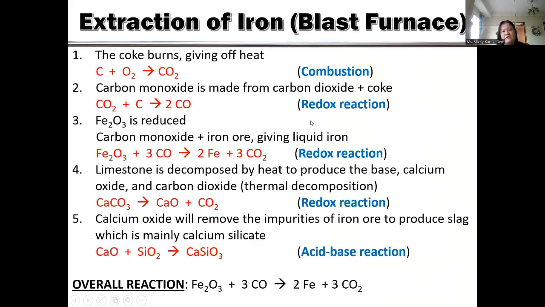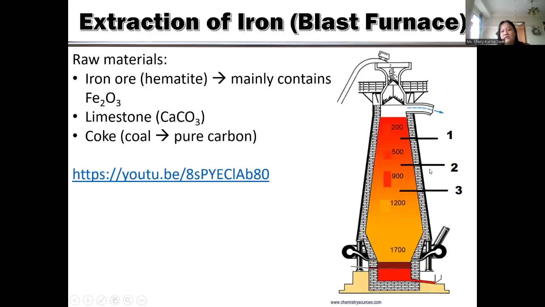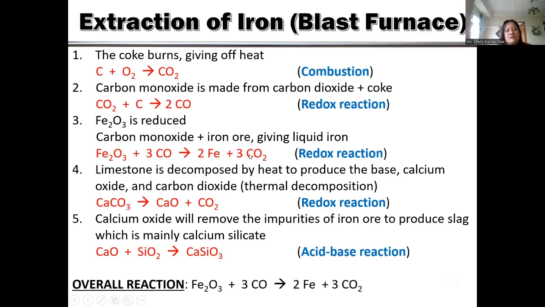This is redox reaction. Actually, this one will happen in the lower part, at this temperature, around 500, and then the carbon monoxide will be used to reduce Fe2O3, iron 2 oxide.